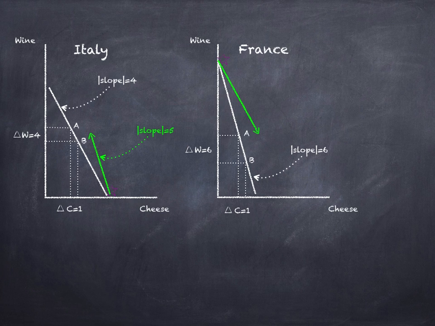And so you see that in this situation with that green terms of trade line, France is also trading outside of its production possibility frontier. It's trading at a rate of giving up 5 bottles of wine for 1 pound of cheese. So this works well for both countries. Both countries are trading outside of their production possibility frontier. And the reason this is working is the terms of trade are greater than 4, Italy's opportunity cost of cheese, and less than 6, France's opportunity cost of cheese.